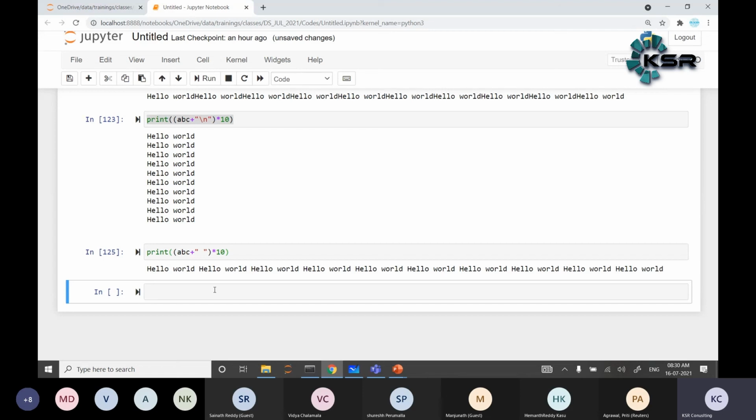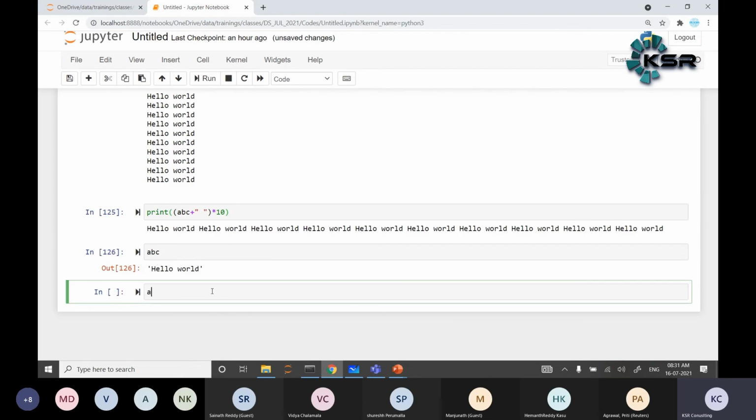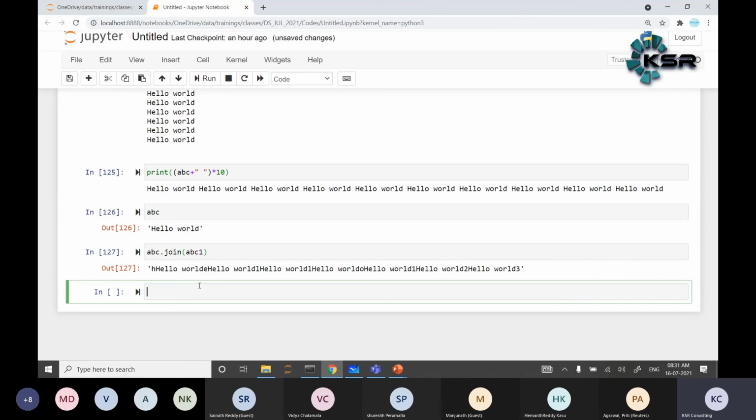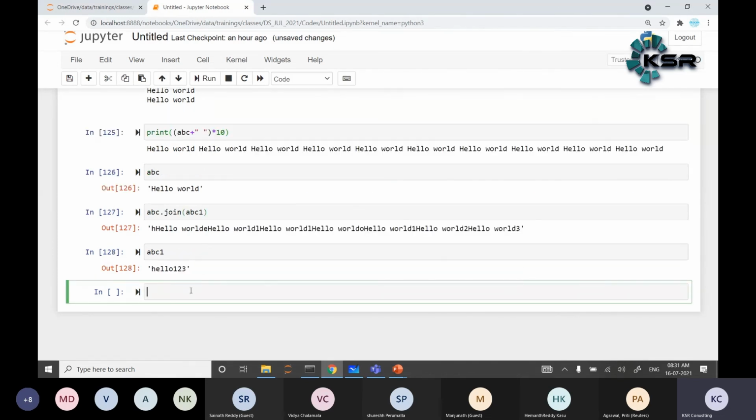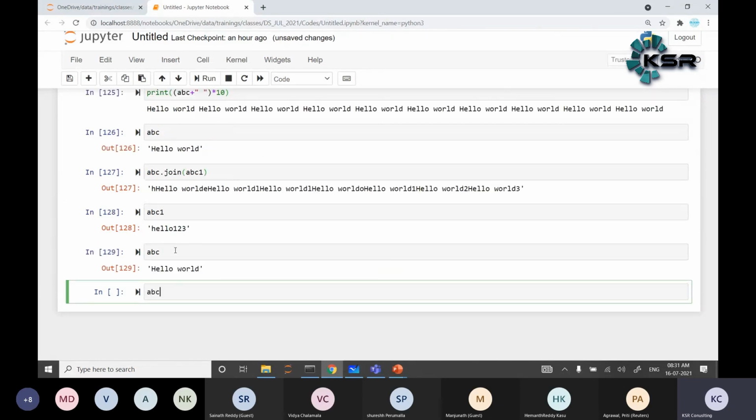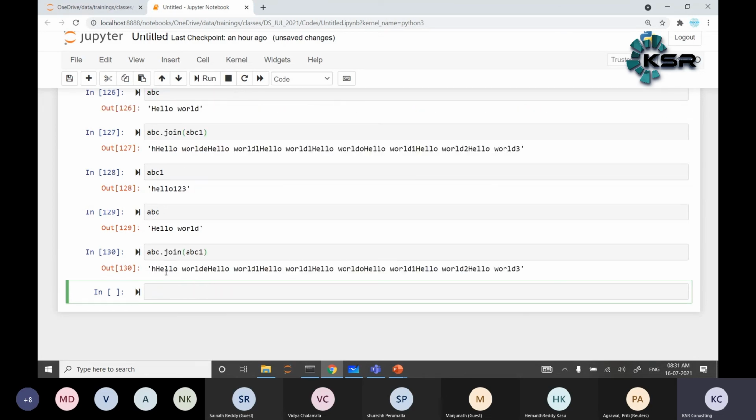Okay, now any questions, guys? Any doubt so far? Okay, ABC is for hello world. ABC dot join of ABC1: all the hello worlds are joined. So ABC1 is nothing but hello 1 2 3, and ABC is nothing but hello world. ABC dot join of ABC1 gives hello world, because it's 10 times of the print basically.